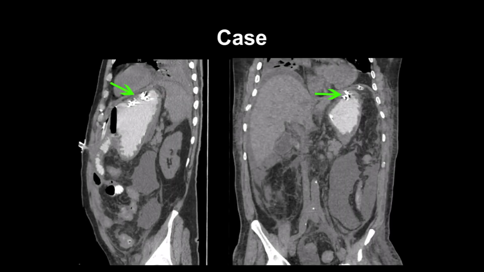Follow-up CT scan with oral contrast confirmed repair of the perforations. The area of repair is noted by the green arrows.